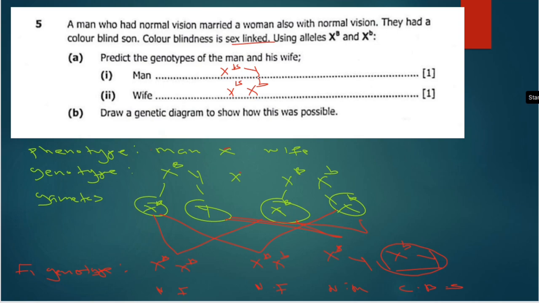Now, to describe what we have here, we say this is the F1 phenotype. For the F1 phenotype, we are able to identify that this one is normal, and this one has color blindness.